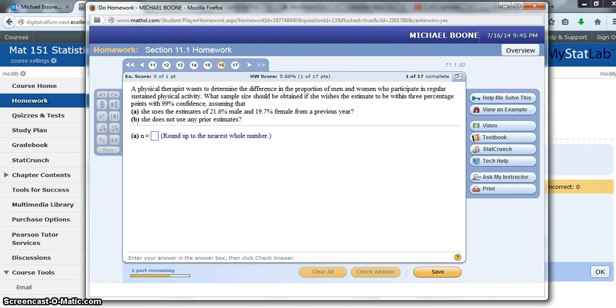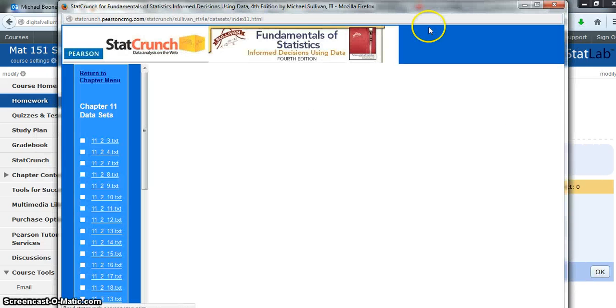Alright guys, here's a question from chapter 11 section 1. This is number 16. A physical therapist wants to determine the difference in the proportions of men and women who participate in regular sustained physical activity. They want to know the sample size within 3 percentage points with 99% confidence. We can actually do this on StatCrunch to figure out sample size.